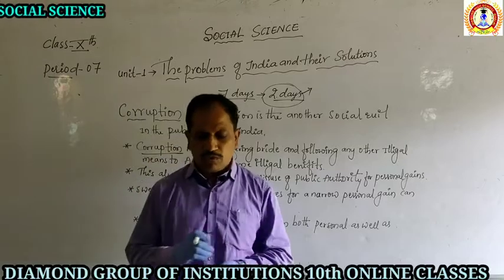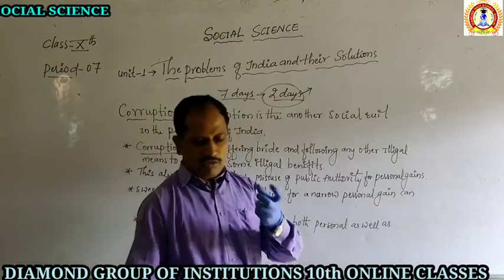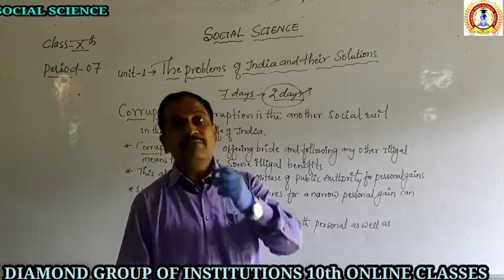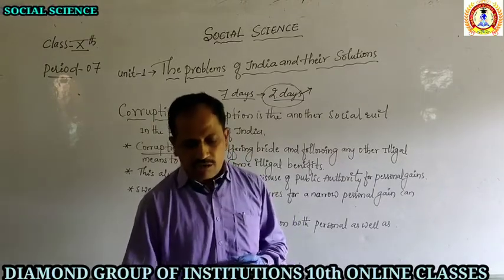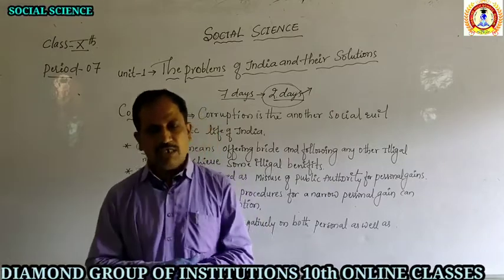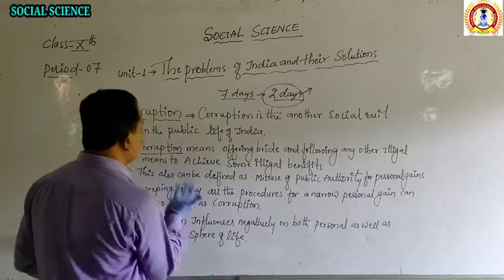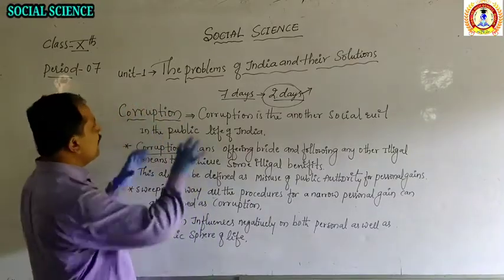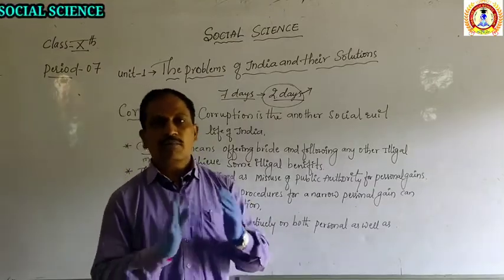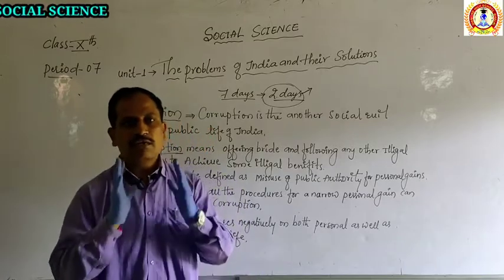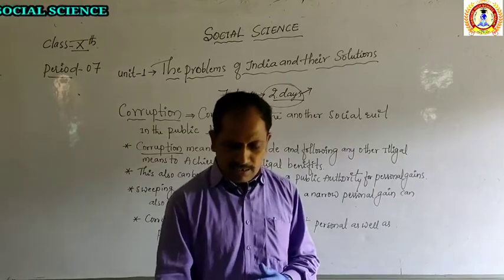So it is impossible to root out corruption by going along with it or at a personal level alone. It can be rooted out only through strong public ethics, morality and personal commitment shown by Indians. So corruption can be removed from society, but only with the support of the society, the support of the common people, and they have to follow morality, moral things and ethics in their personal life.